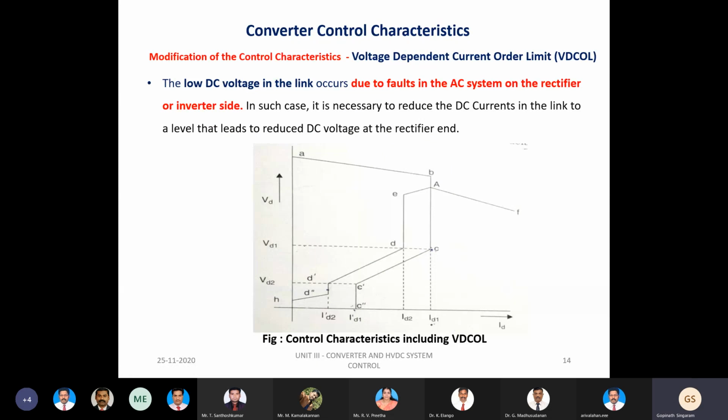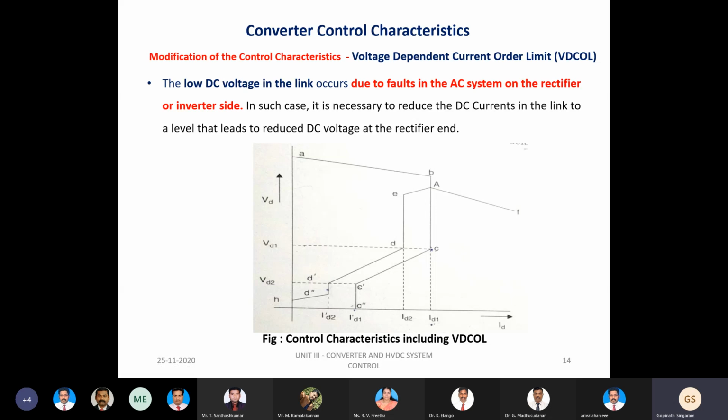Next, another important requirement of modification of control characteristic is the voltage dependent current order limit, VDCOL. So what is the problem? There is a possibility of low DC voltage in the link. This happens mainly due to a fault in the AC system on either side, either the rectifier side or the inverter side. Because of a fault on either side, there will be a problem of low DC voltage in the link. This has to be addressed properly.